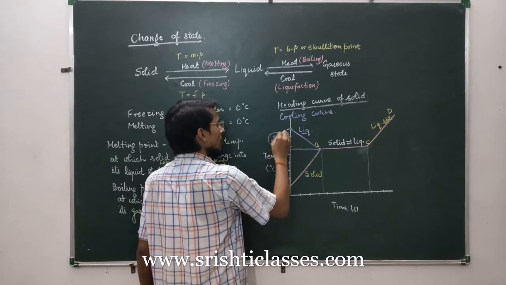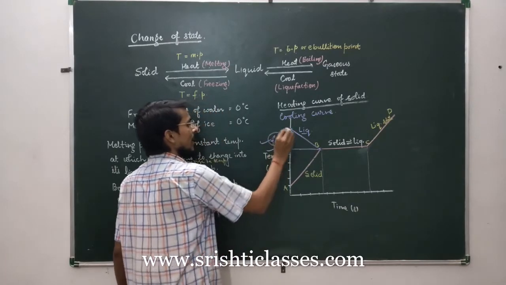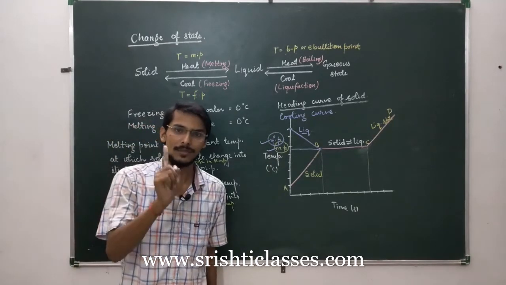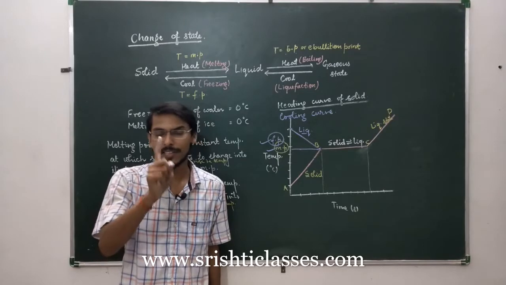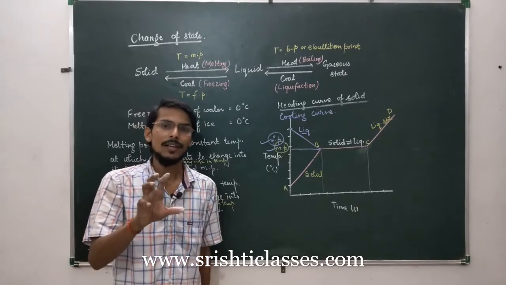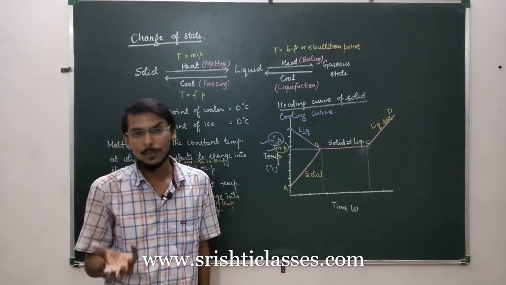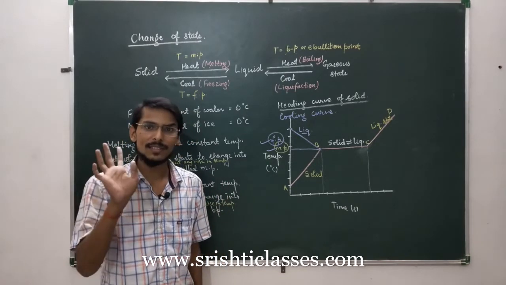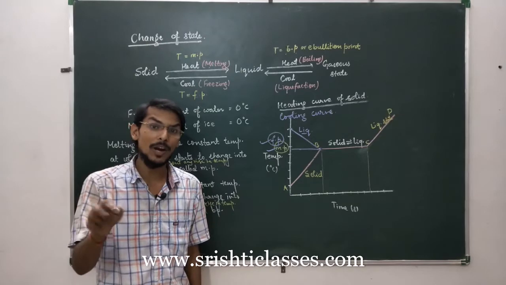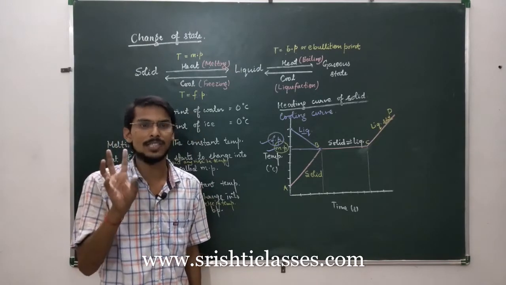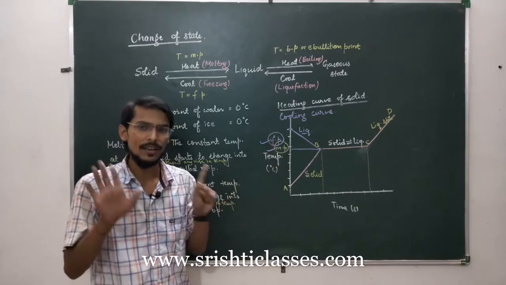Now, you must be clear that freezing point and melting point are the same for a substance. It means if we consider a particular substance, let us suppose the example of water, the freezing point of water is also 0 degrees Celsius and the melting point of ice is also 0 degrees Celsius. So for a substance, melting point and freezing point are the same.